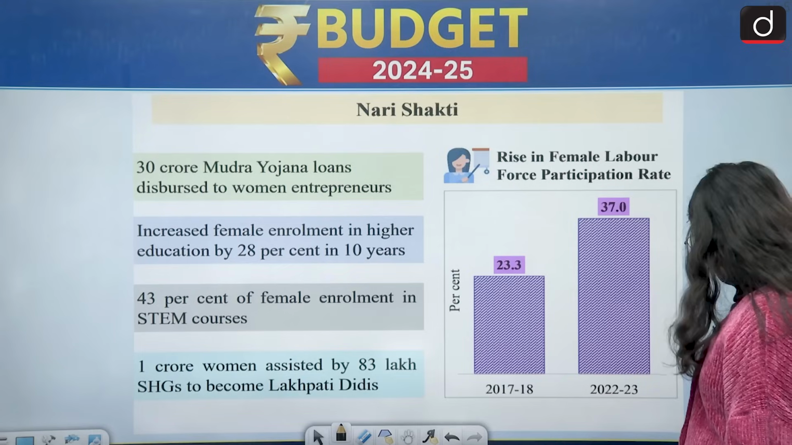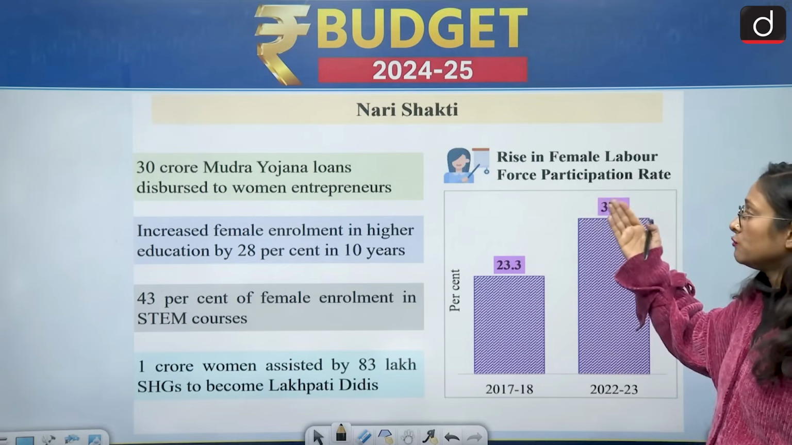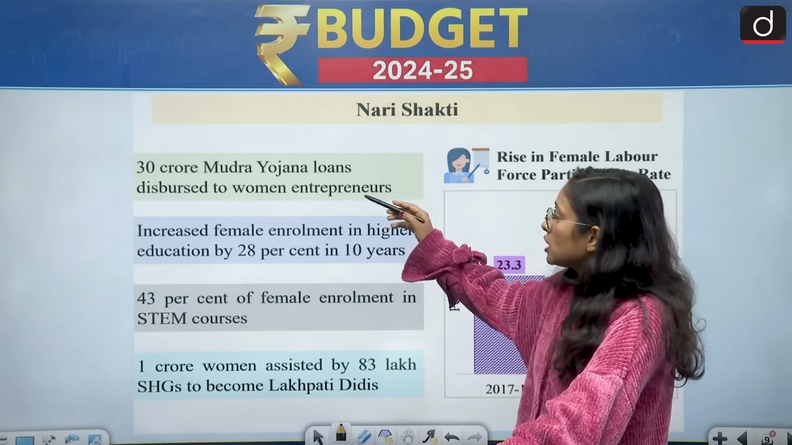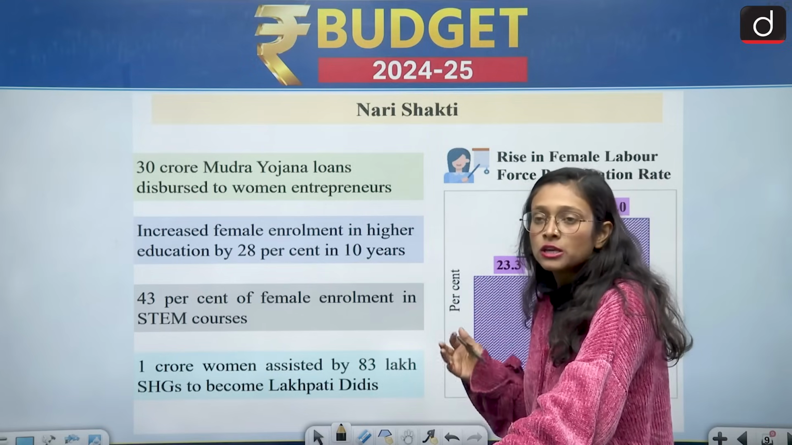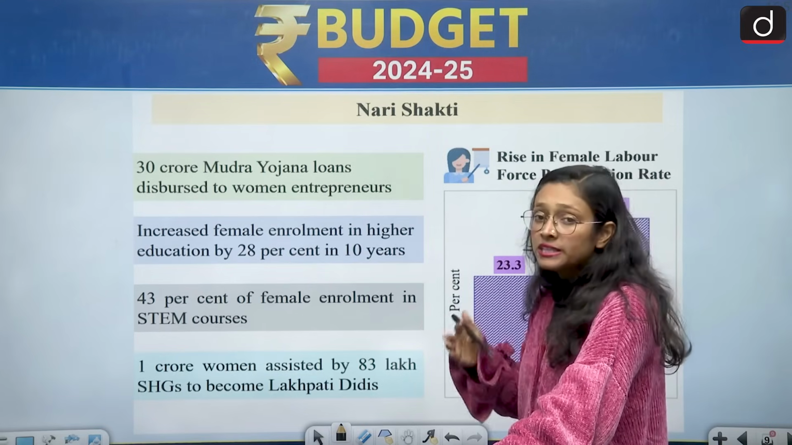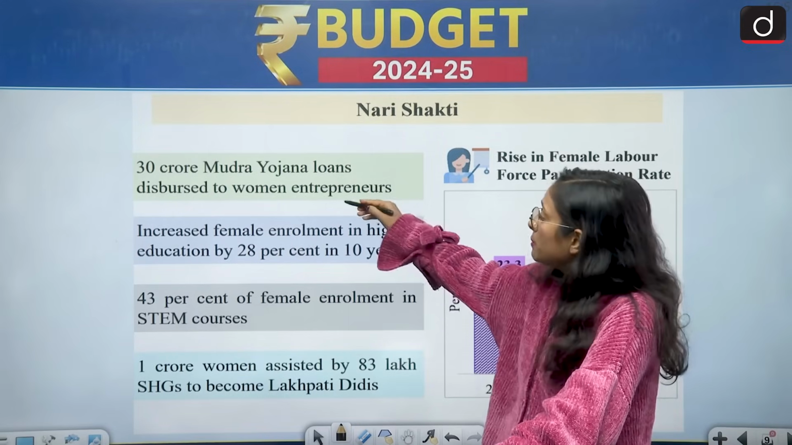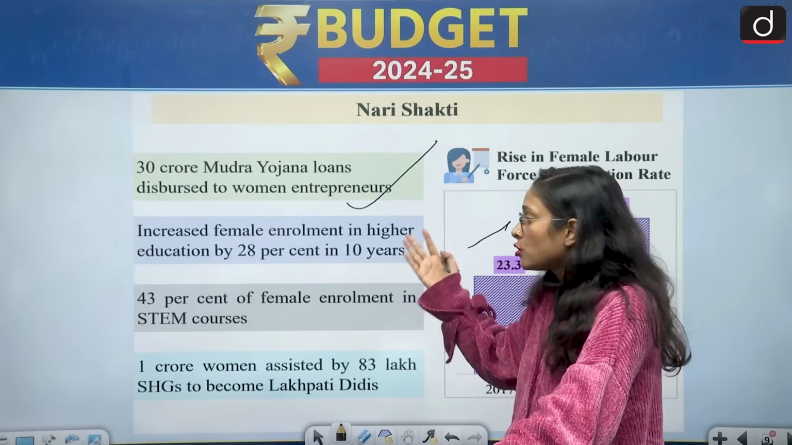So moving to the next direction, which is Nari Shakti, as this slide is dedicated to women, Mahilayein, and 30 crore Mudra Yojana loans dispersed to the women entrepreneurs. So as I had discussed, Mudra Yojana is dedicated to non-farm and non-corporate sectors. Among them 30 crore Mudra Yojana loans dispersed to the women. So women are also taking interest and also empowering themselves through entrepreneurship.